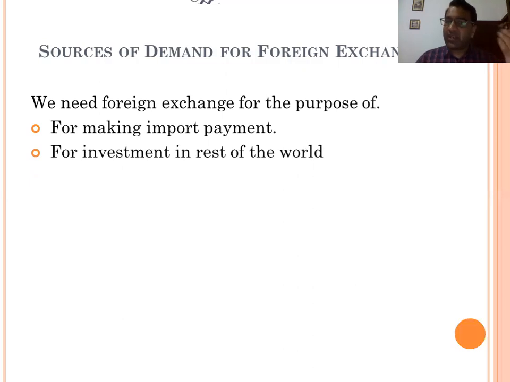For investment in the rest of the world, if any Indian citizen wants to invest in another country, then he needs some foreign exchange because he can invest in dollars or any other international currency, not in rupees. So he needs foreign exchange.